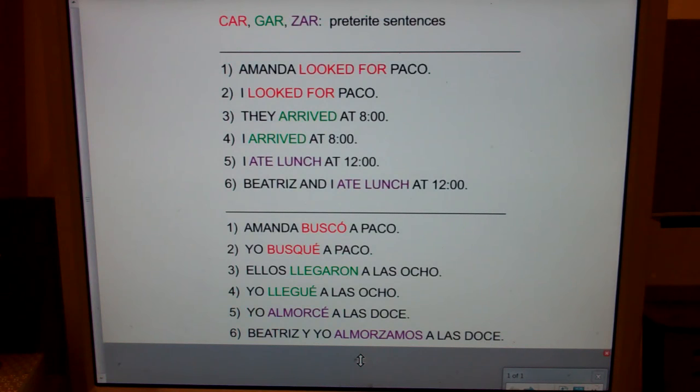Now I want you to notice, GAR ZAR verbs like buscar, llegar, almorzar, they still end in é, aste, ó, amos, aron. They still have accents in the yo form and the he form. The only thing that makes GAR ZAR verbs tricky is the yo form. The yo form of buscar is busqué. The yo form of llegar is llegué, and the yo form of almorzar is almorcé. Everything else is regular.